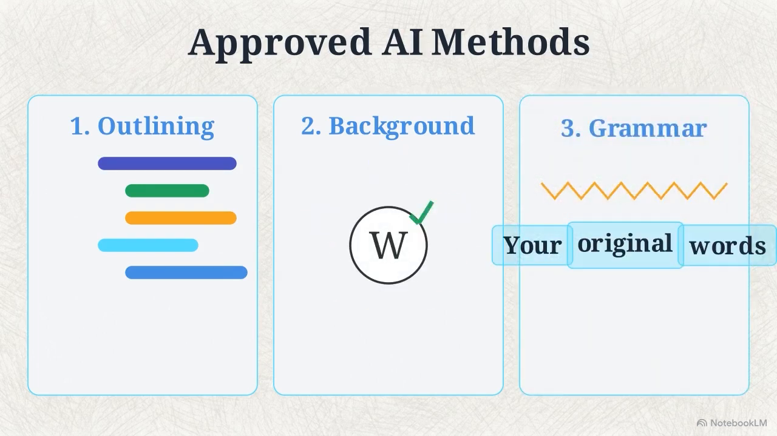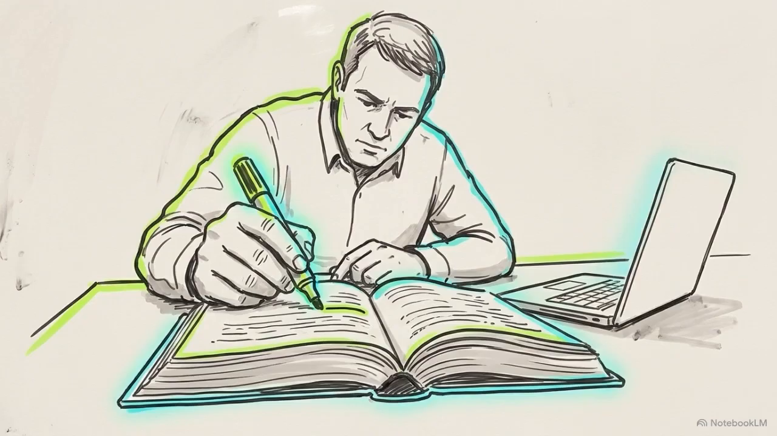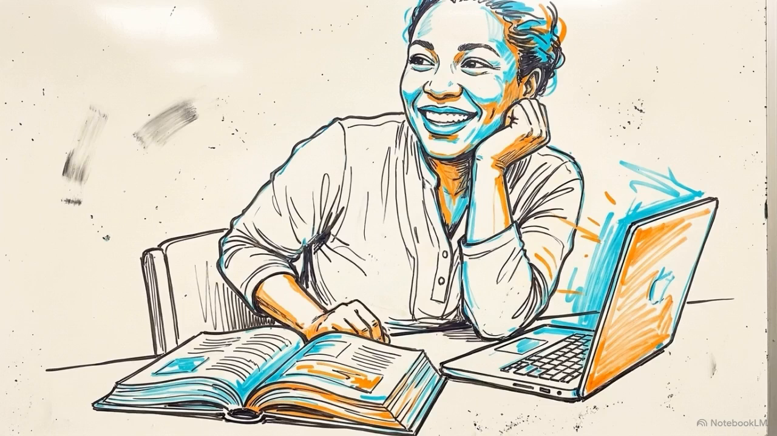By treating AI strictly as a supporting tool, assembling your MLA citations correctly, and writing a thorough reflection, you completely avoid these penalties. You protect your grade, and you confidently prove the value of your own hard work.